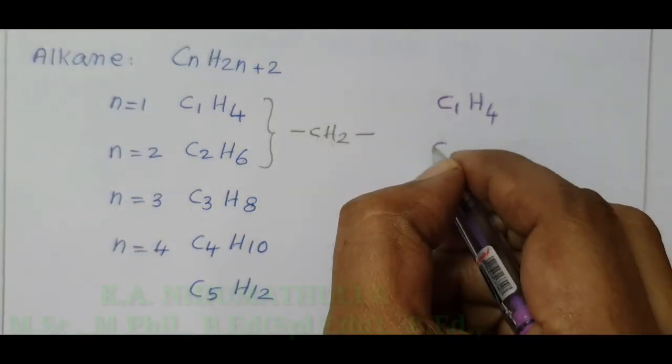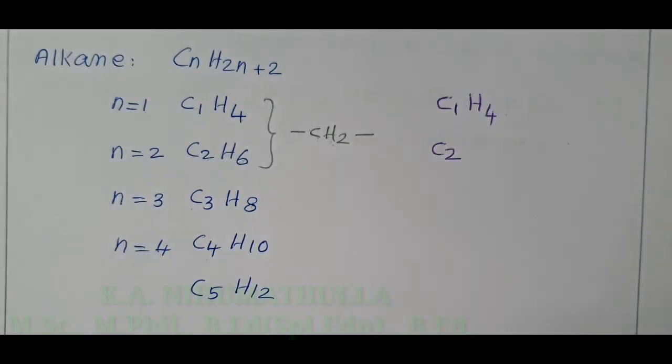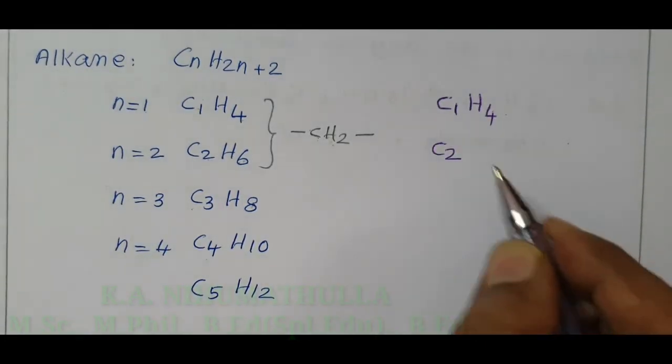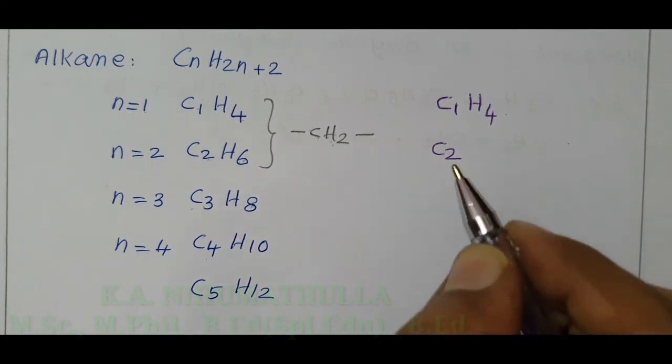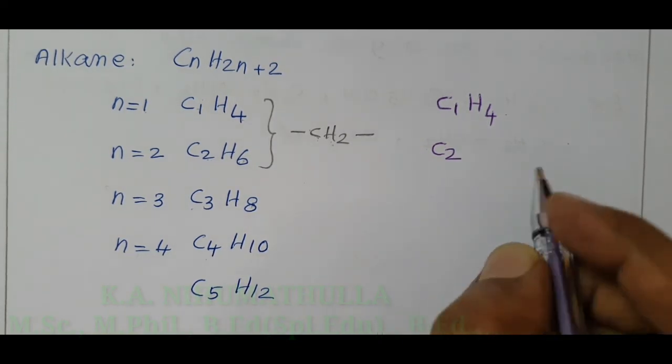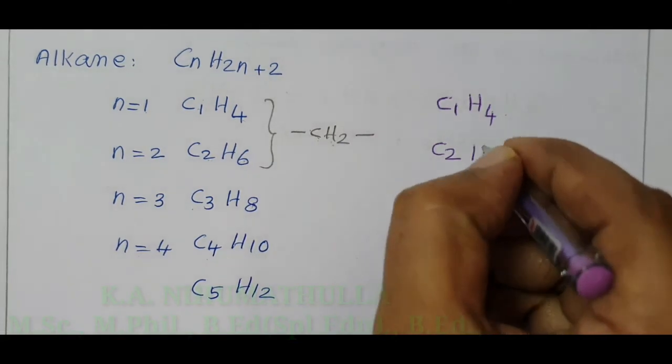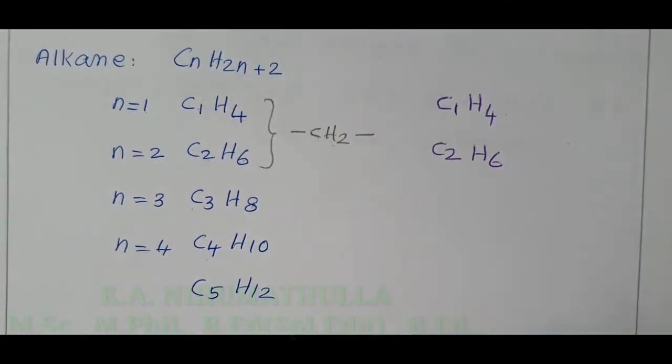If the number of carbon atoms is 2, add 1 to this number, 2 plus 1 equal to 3. When you double the 3, you will get 6.